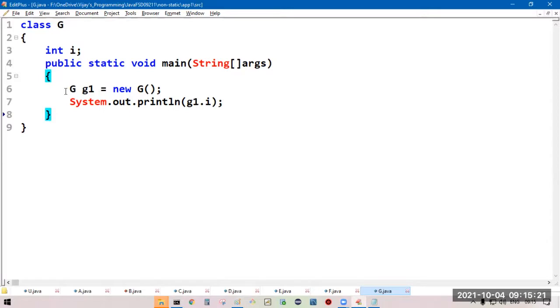Now carefully observe. We have created a class G object. Whenever we are creating class G object, all the non-static members of class G are going to be loaded to the memory with their default values.